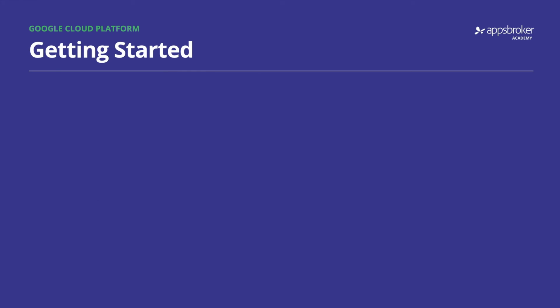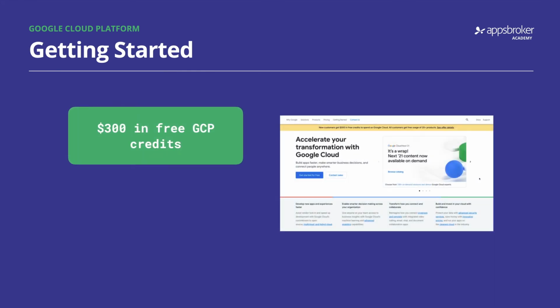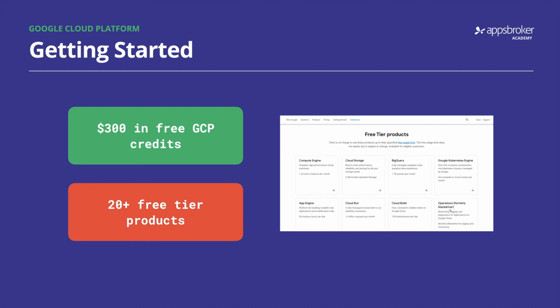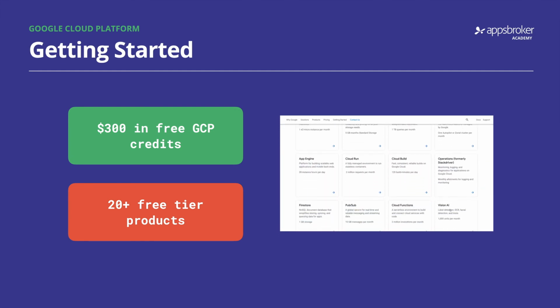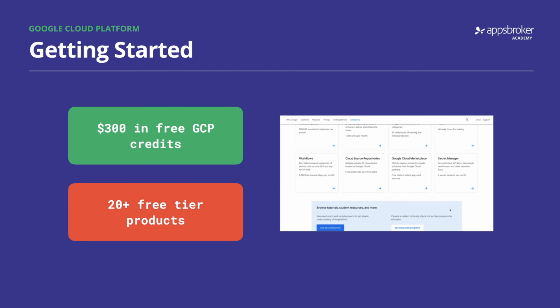So how do you get started on Google Cloud? Well, anyone can create a Google account and receive $300 in free credits to consume on the platform. In addition, there are over 20 core services in Google Cloud that offer a continuous free tier, so you can keep using them for free if you stay within certain usage limits, and this free tier does not expire.